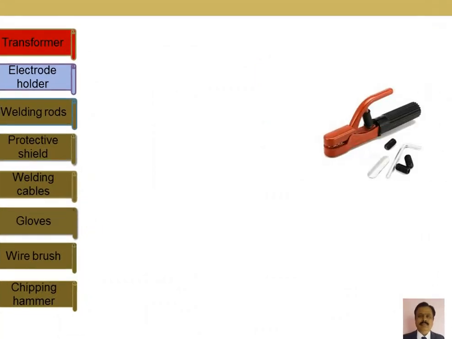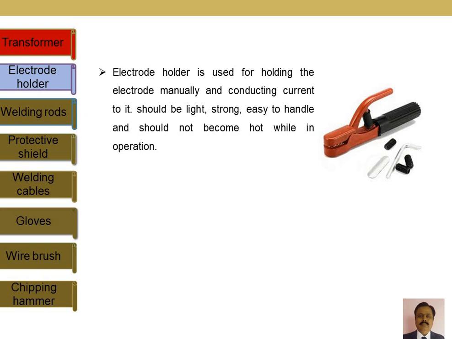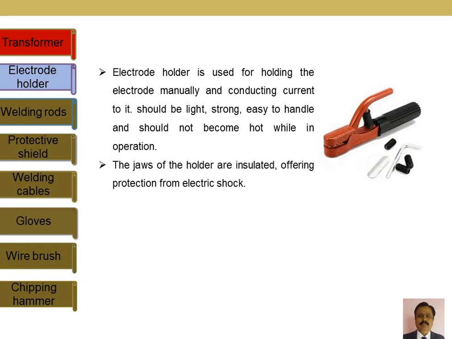Second one is the electrode holder. It is also very important equipment of the welding. We use it to hold the different types of electrodes. Normally it will have a jaw where we can put different diameters of the welding rods in it. Normally it is insulated. Basically, the welding process is nothing but supply of the electricity from electrode to the workpiece, so there is every chance that a human may get shocked.